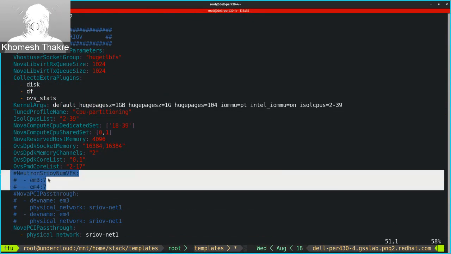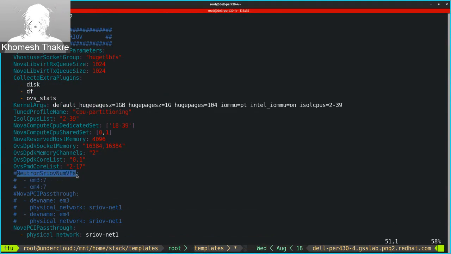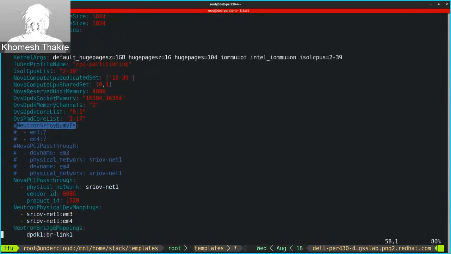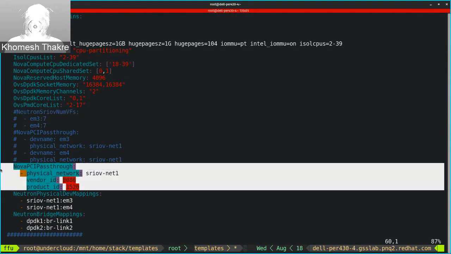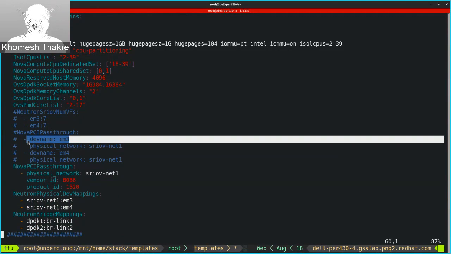Earlier we used to define the number of VFs in this parameter, but now we have a different way of defining it. I'll explain how to do it in the next file. If you have an SR-IOV use case, it is recommended to use, in the pass-through filter, the vendor ID or product ID or the PCI device of the VFs rather than going for the dev name, because the device name might get changed during the leapp upgrade and we might face some issues in creating the VMs after that.